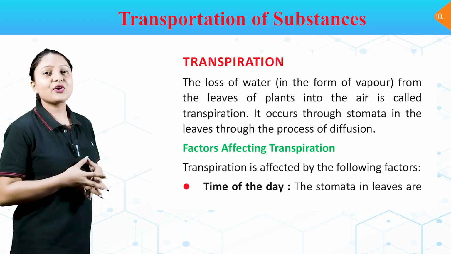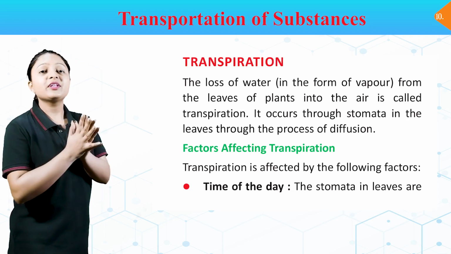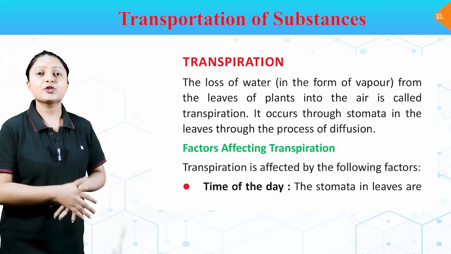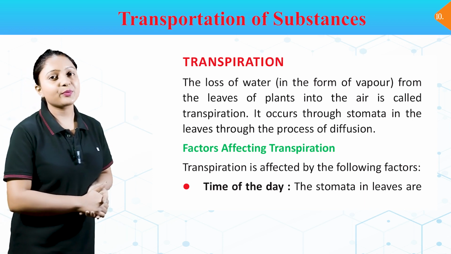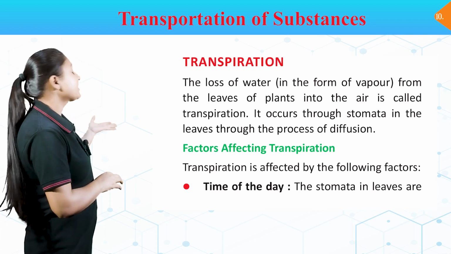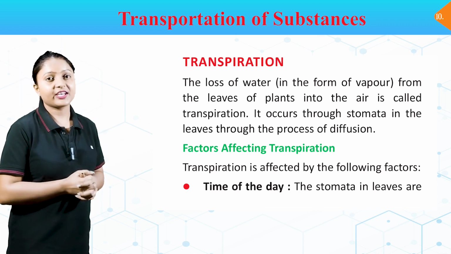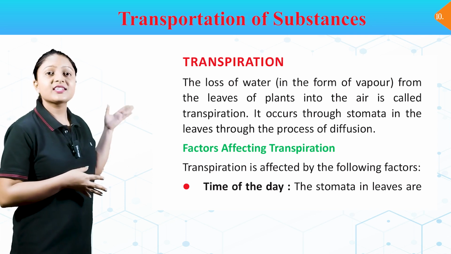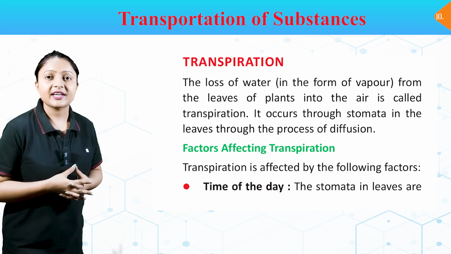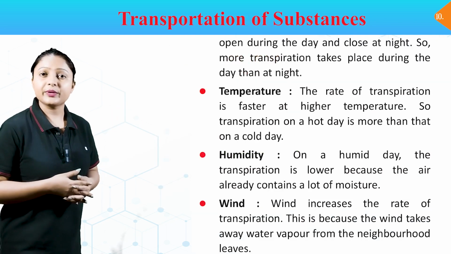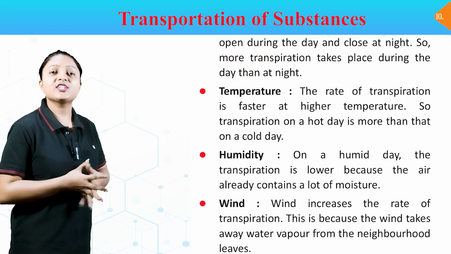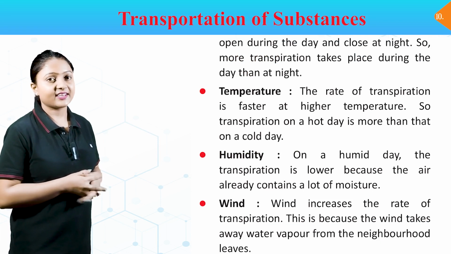Transpiration. The loss of water in the form of vapor from the leaves of plants into the air is called transpiration. It occurs through stomata in the leaves through the process of diffusion. Factors affecting transpiration. Transpiration is affected by the following factors. Number one, time of the day. The stomata in leaves are open during the day and close at night. So, more transpiration takes place during the day than at night.